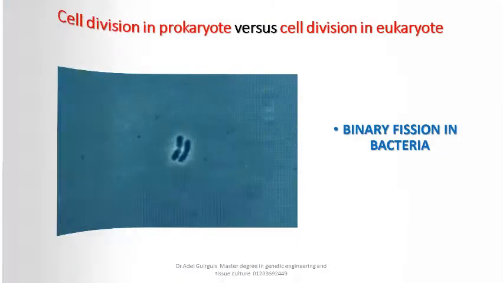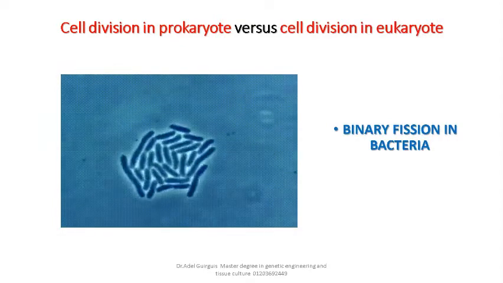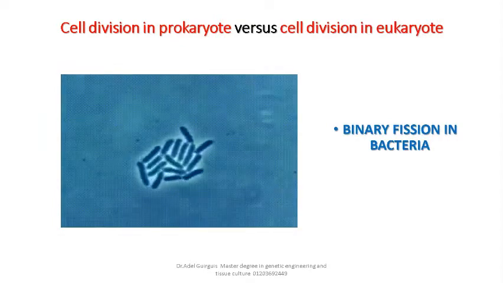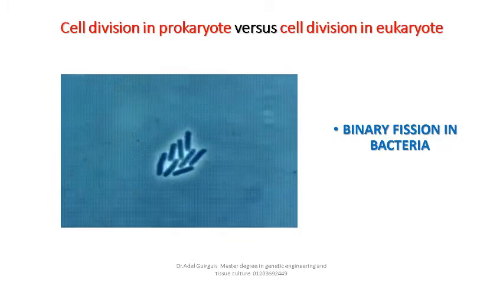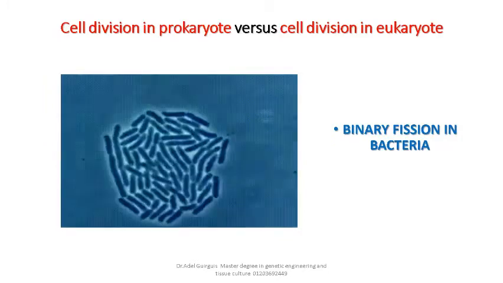Cell division in prokaryote versus cell division in eukaryote. Bacteria reproduce by binary fission while eukaryotes reproduce by mitosis. Please watch the following video.